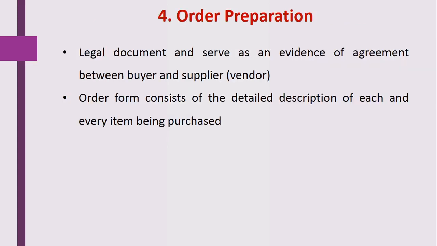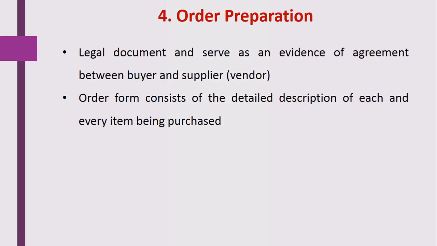Next step is order preparation. A purchase order is a legal document and serves as evidence of agreement between buyer and supplier. The supplier is nothing but the vendor. The order form consists of a detailed description of each and every item being purchased.